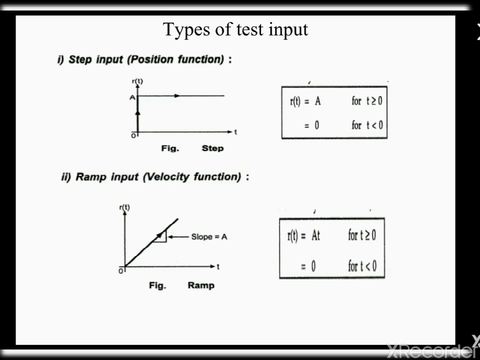Next, we are going to see the types of test inputs. Standard test inputs. In practice, many signals are available which are functions of time and can be used as reference inputs for various control systems.